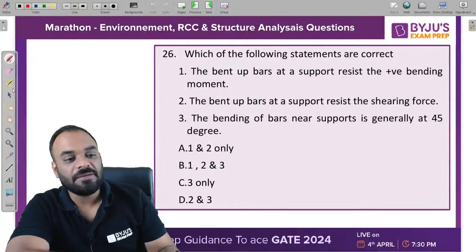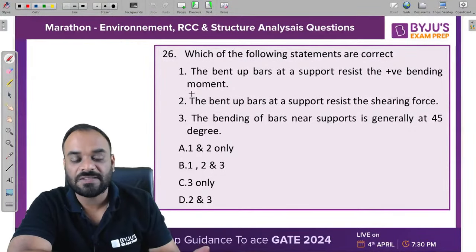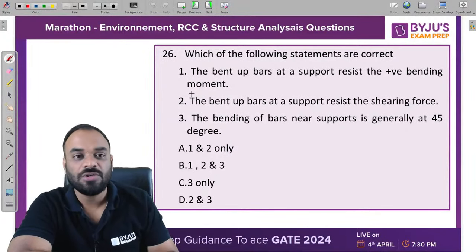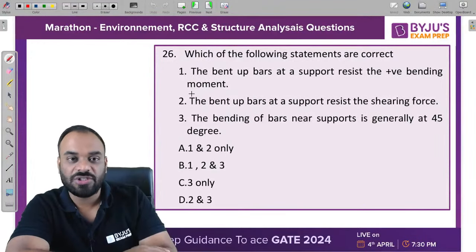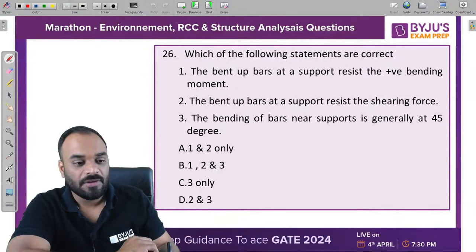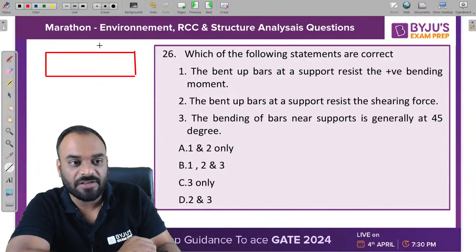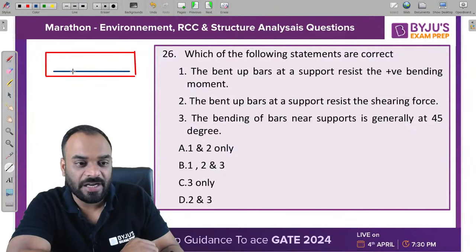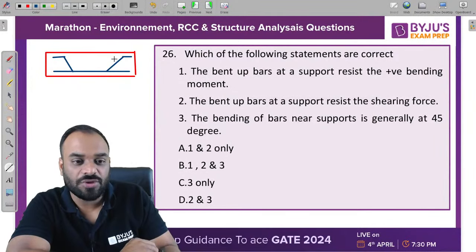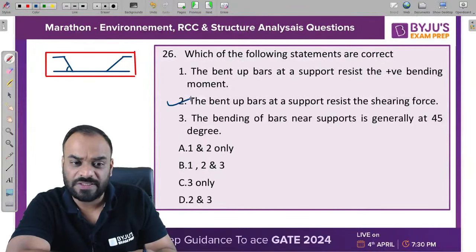Yes, mainly bent up bars are useful to resist the shear force. You know that, guys, this is one of the ways by which we are able to bear the shear force value, right? Or we are able to reduce the shear reinforcement requirement, right? So let us consider this is our beam in which we have certain main reinforcement, and these main reinforcement usually are to be bent at an angle of 45 degree like this, and this bent portion is known as bent up bar, which can be useful to resist the shear force. So the second statement is correct.